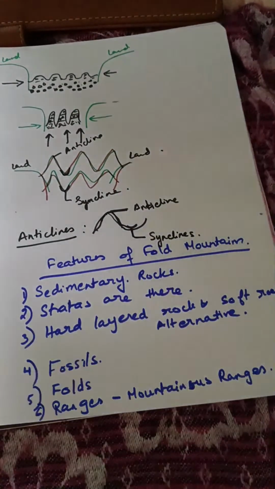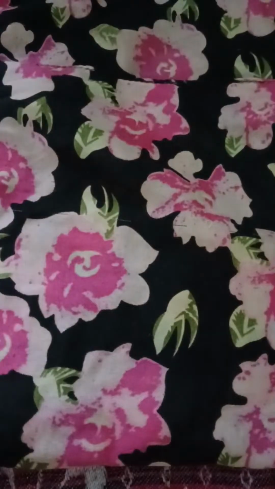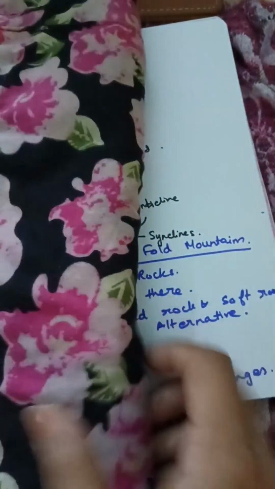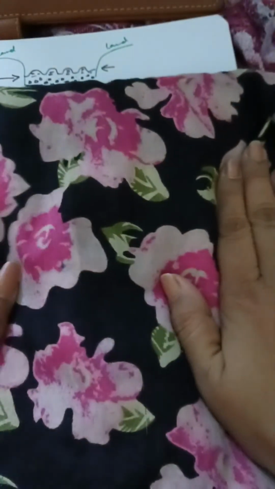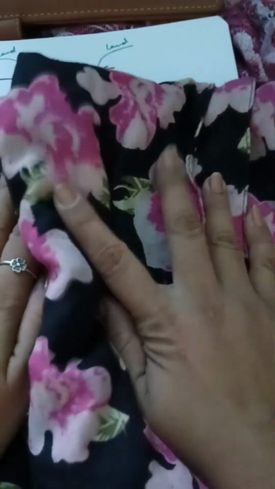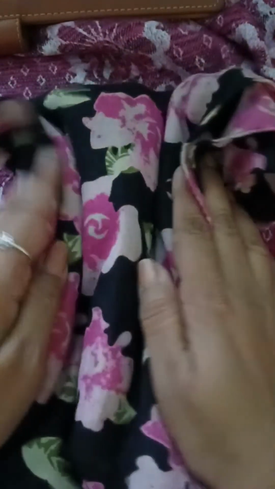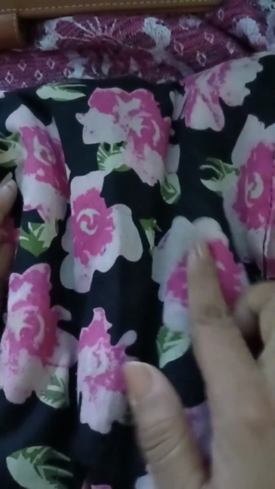So now this is a very common experiment that you can see. Like this is a piece of cloth. Now if we give pressure from both the sides, you can see this is crumbling. If this is a piece of cloth and we are giving pressure from both the sides, they are giving some folds.